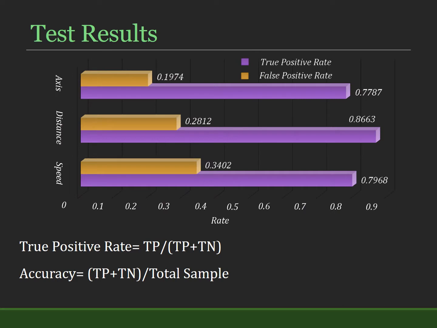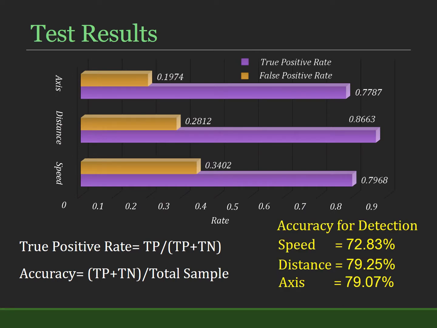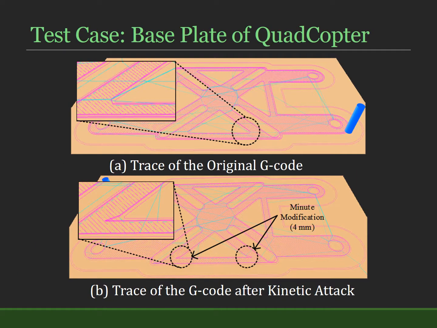For firmware attacks that change various parameters of the 3D printer, our attack model was able to detect various changes with accuracies as shown in the figure. Moreover, as a real-world test case, we tried to detect attacks that caused minute changes in the third, fourth, and fifth layer of a base plate of a quadcopter. Our attack model was able to detect any changes that were more than 4 mm.